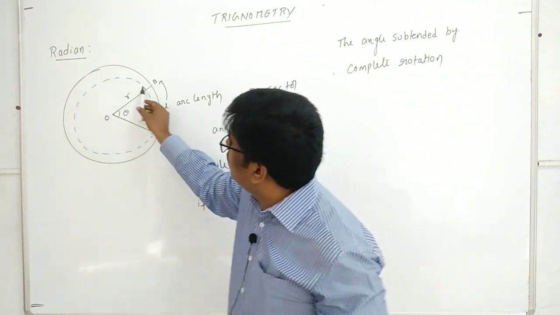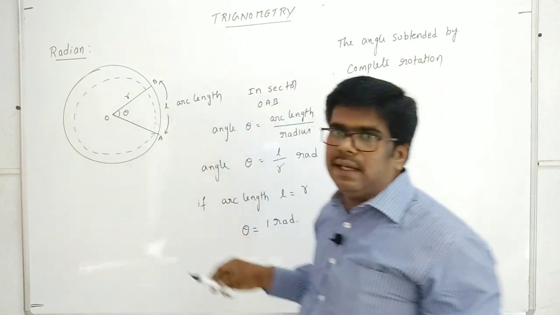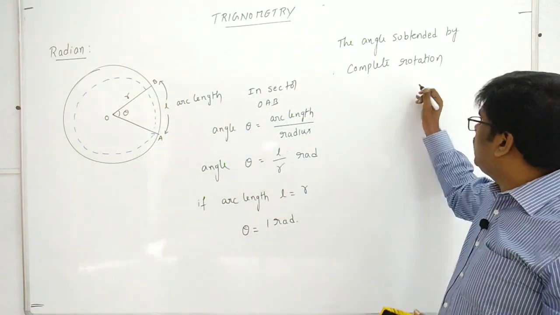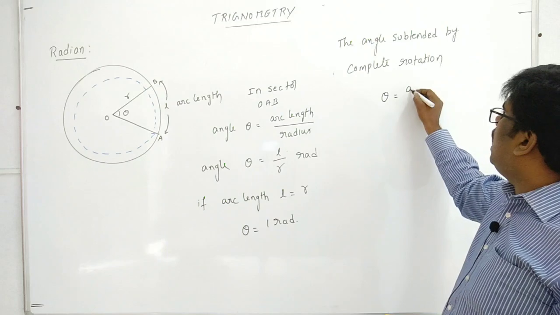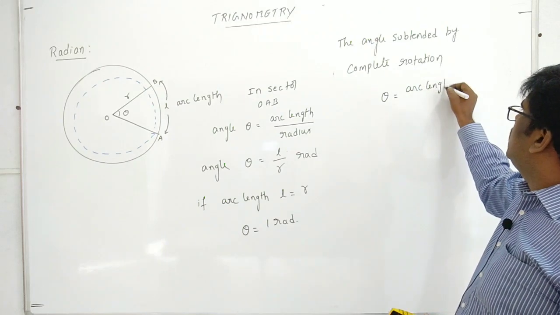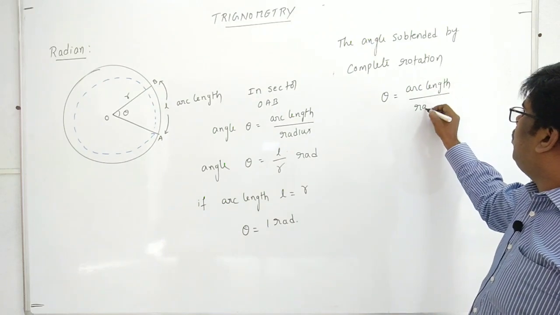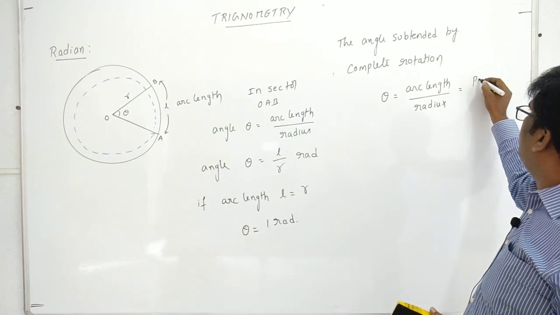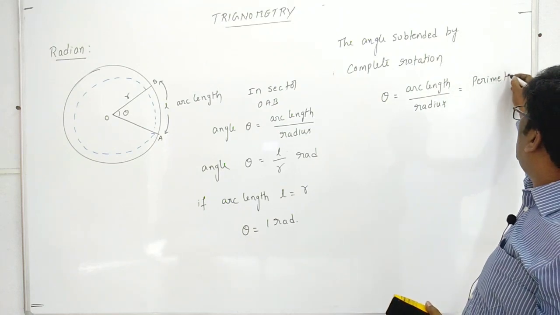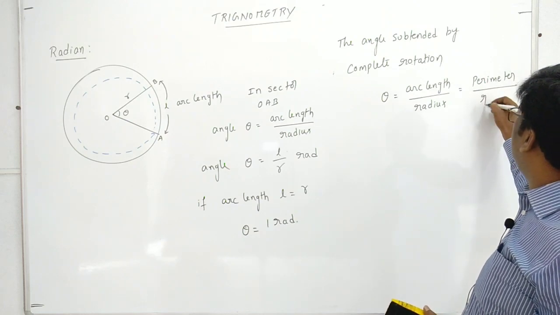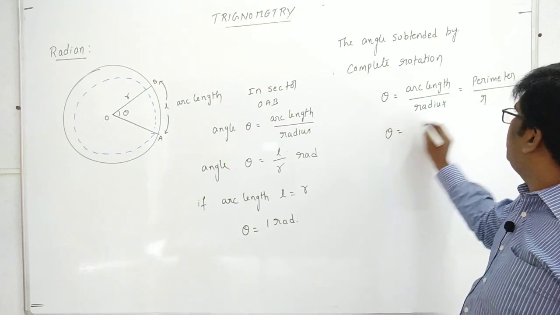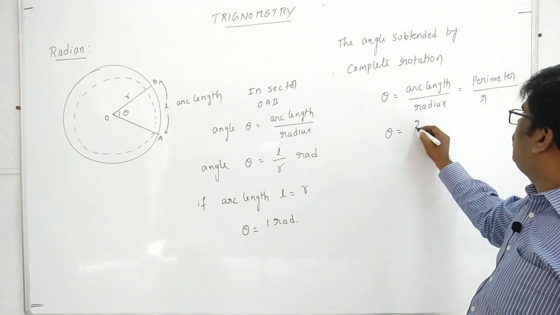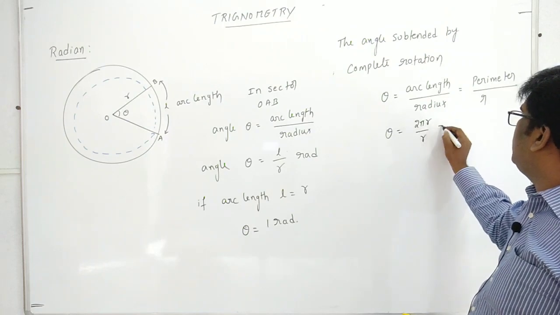The arc length is nothing but the perimeter of the circle. Therefore, that time angle theta is arc length by radius, and for a complete rotation arc length is the perimeter by radius r. What is the perimeter then? 2 pi r. So 2 pi r by r is 2 pi.